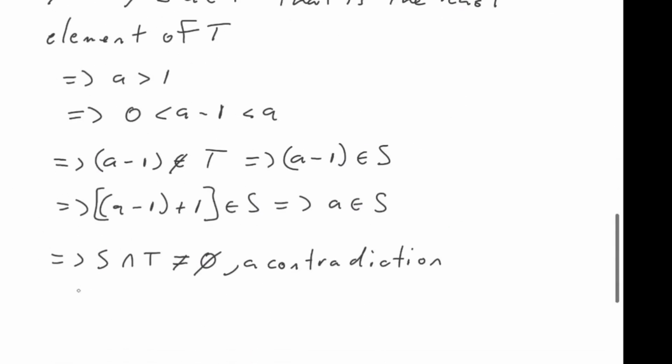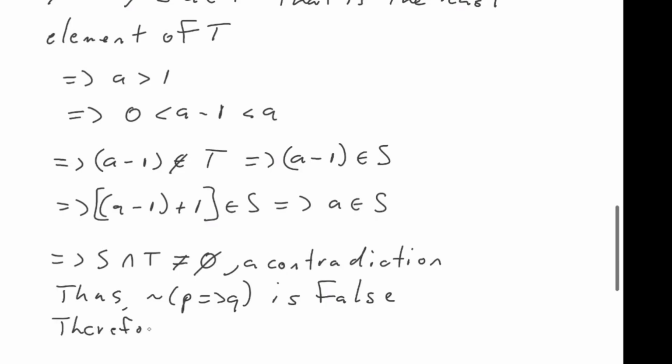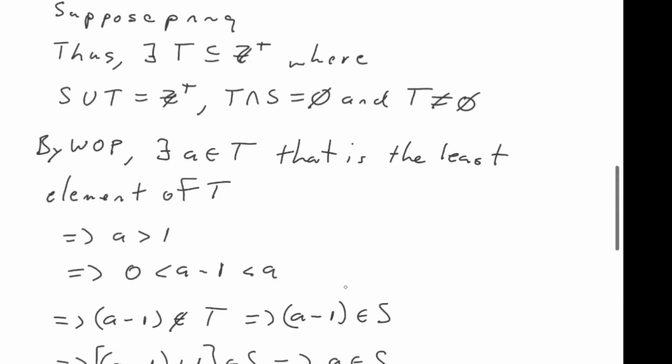So thus, the negation of P implies Q is false. And of course, therefore, P implies Q is true. Essentially saying that the first principle of mathematical induction must be true.